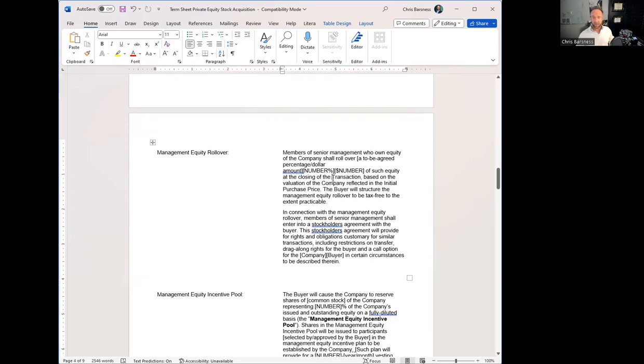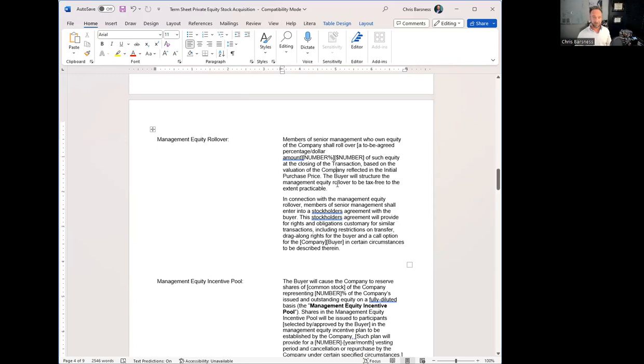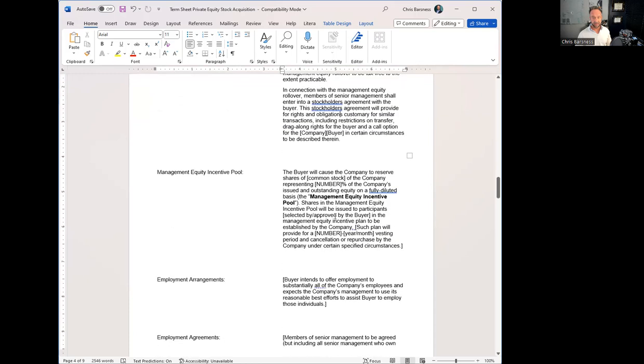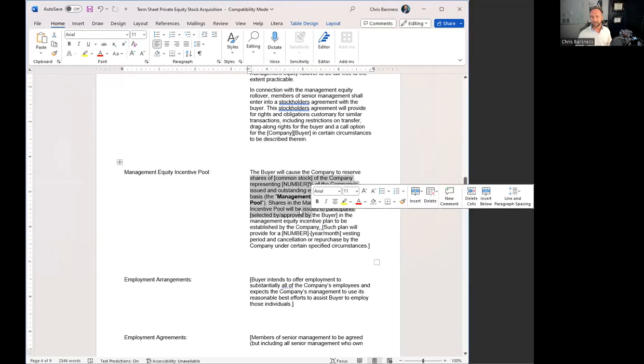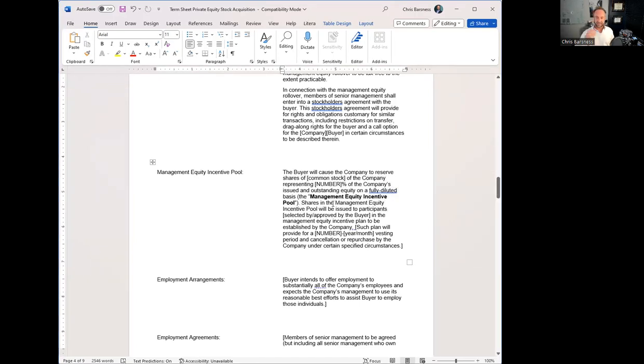In some cases, there's a rollover of equity. So if there's some members of senior management that may own, let's say 5, 10, 20% of the company, sometimes they'll agree to roll over their equity after the transaction so that they continue to have ownership. So usually you cover any of that kind of stuff here. An incentive pool, this just talks about setting aside some stock to give to management out of the deal. So when we close the transaction, we've got a pool of stock still set aside that we can give management to continue to incentivize them to perform for the business.